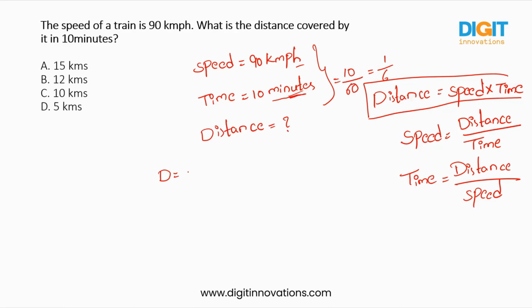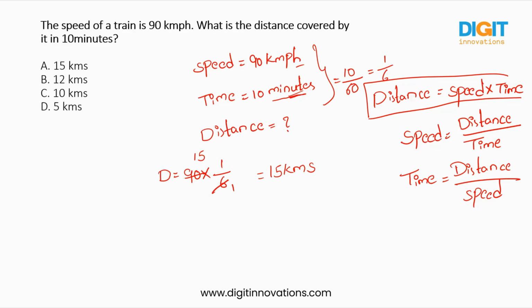Now let's put the values in the formula. Speed is 90 and time is 1 by 6. So 6 ones are 6, 6 15s are 90. So the distance is 15 kilometers.